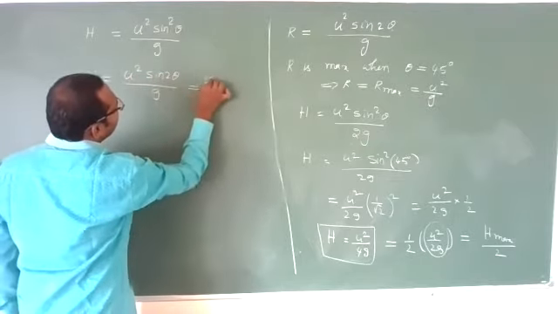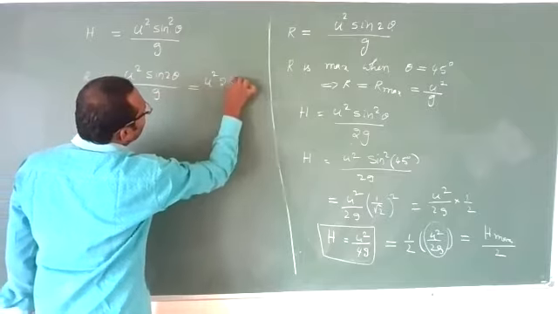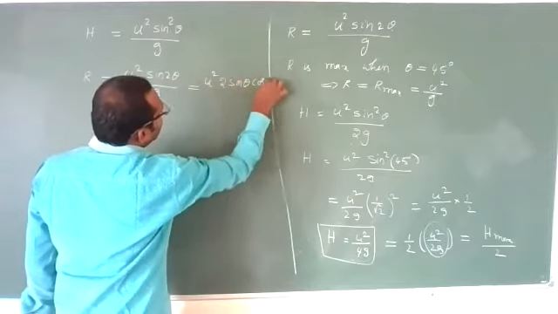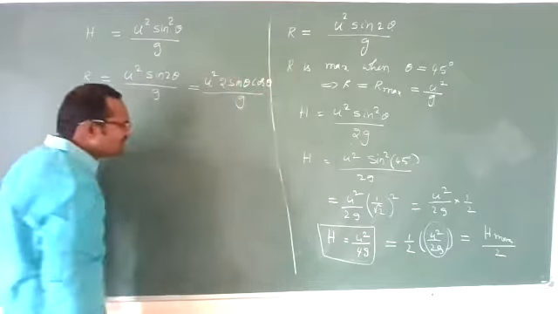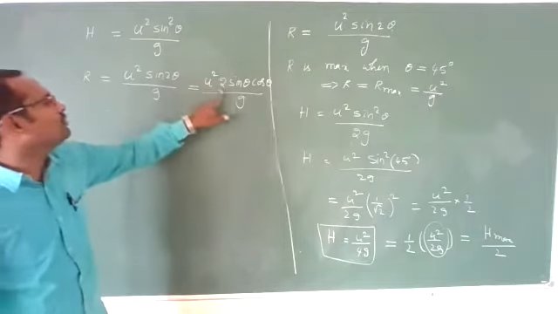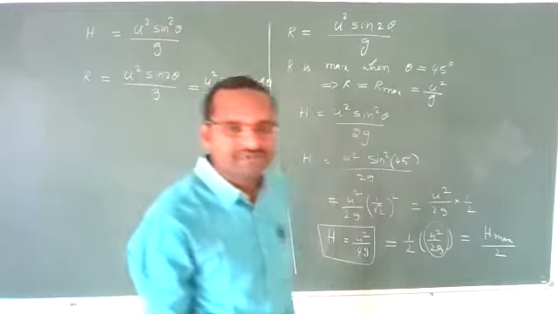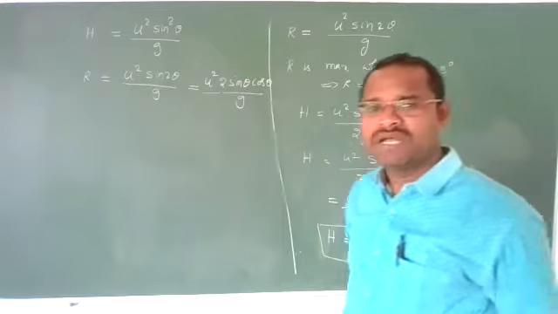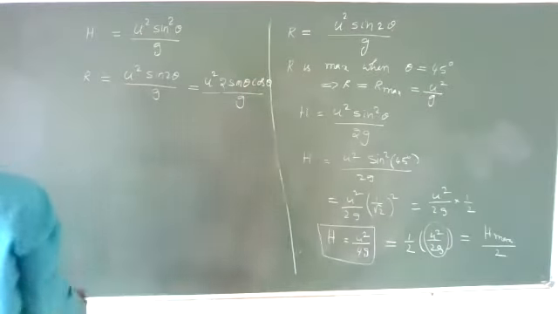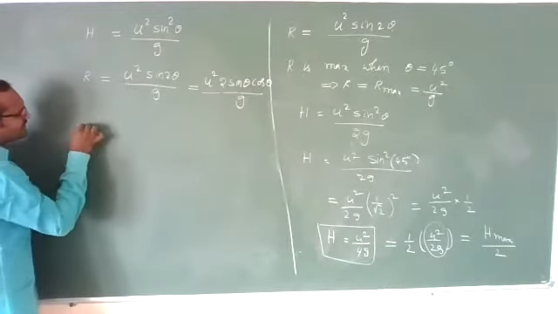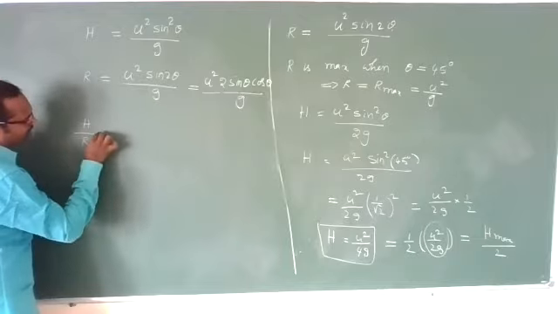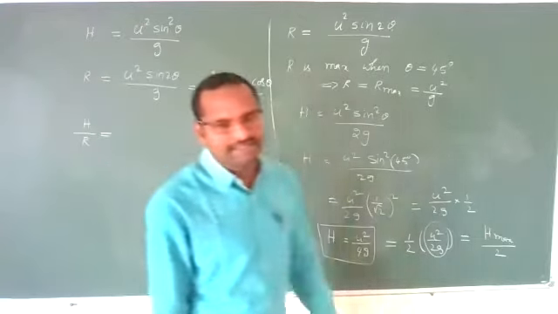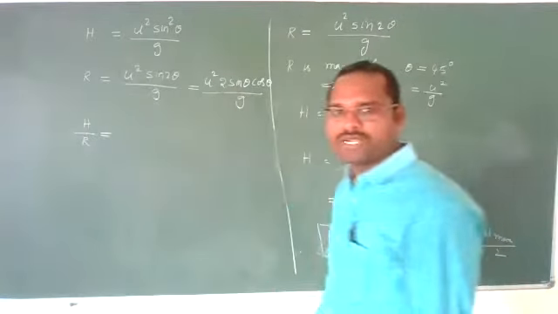Or else it can be written as u square 2 sin theta cos theta by g, because sin 2 theta is nothing but 2 sin theta cos theta. Now, what I am doing is divide h with r. What do we get? Let us check.